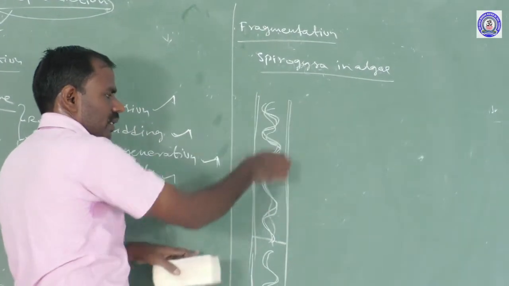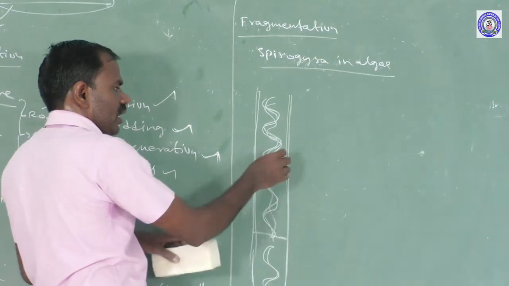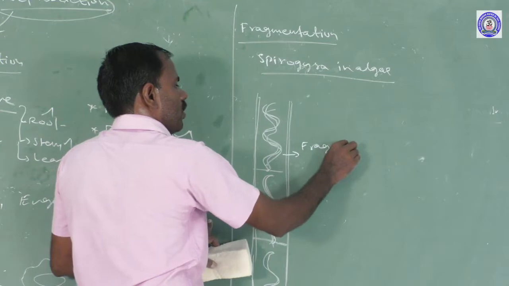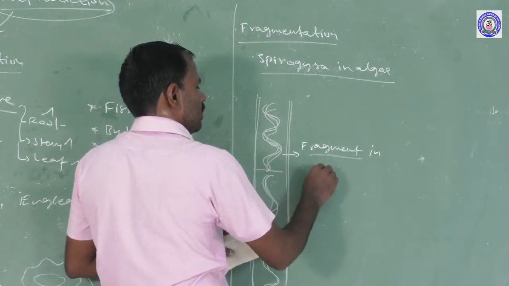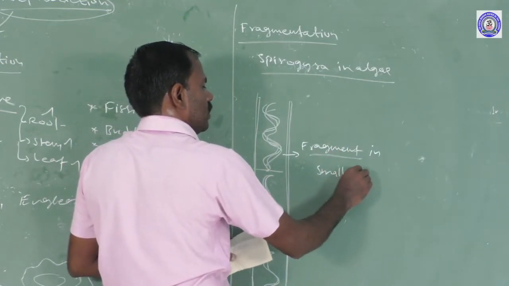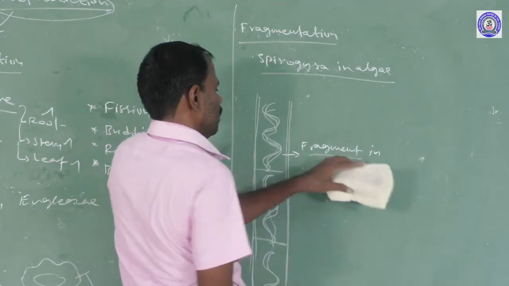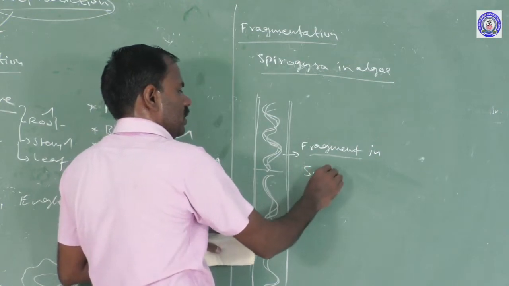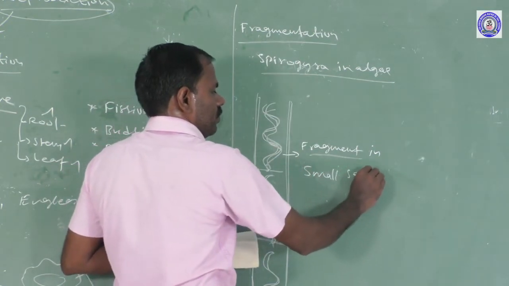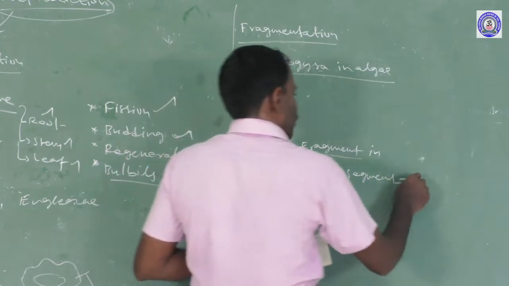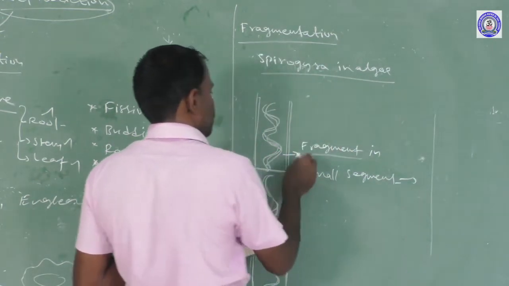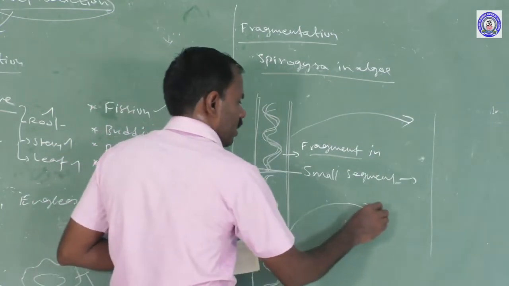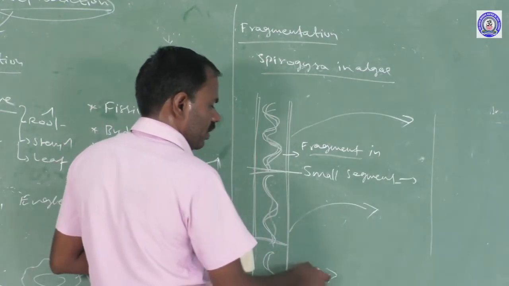Spirogyra algae is a filamentous green algae. These filaments of green algae develop into fragments, small pieces. Fragments in small segments develop into an entire organism. So when cut into small pieces, these fragments develop into an entire organism.